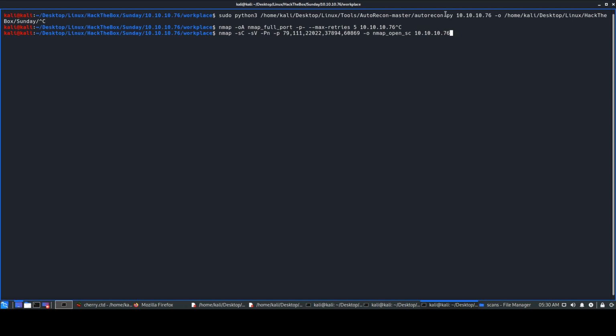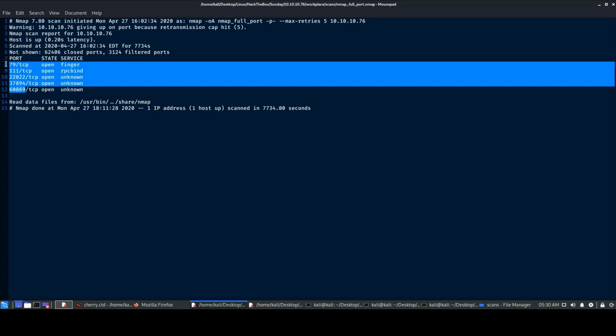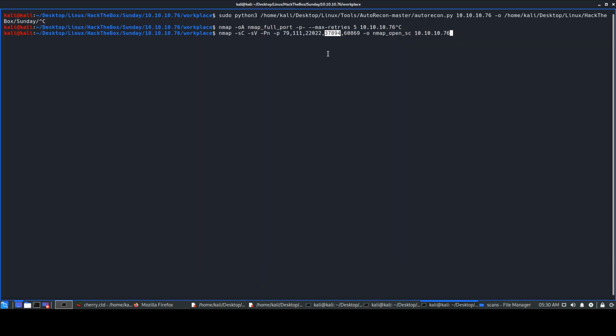So it's recommended to always give it -Pn. Even the auto recon scans give -Pn, and we'll be giving the port now. So we are having multiple ports, so we'll be entering them over here. We'll be entering 79, then 111, right? So we'll be giving commas to distinguish between these ports, and we'll be giving all the remaining ports over here, 2022, 37894, whichever we found. So these are the ports we found, and we'll be mentioning them over here.